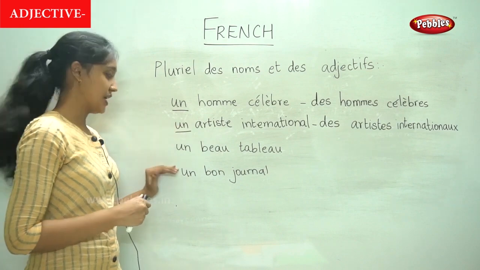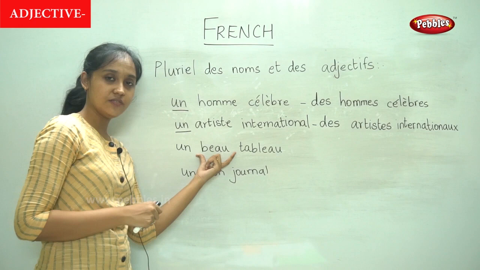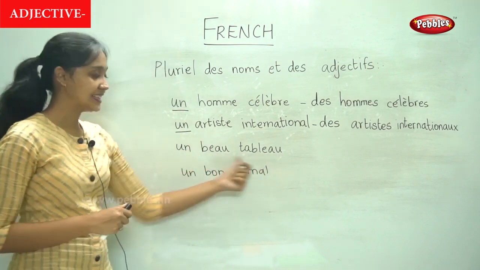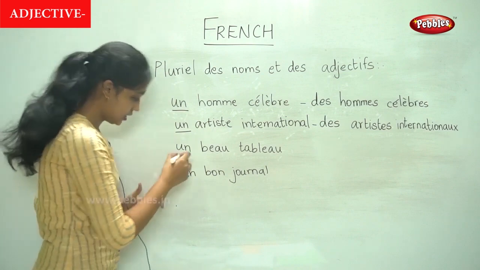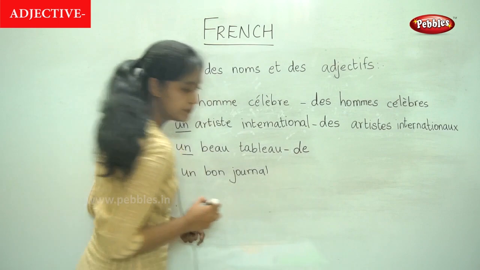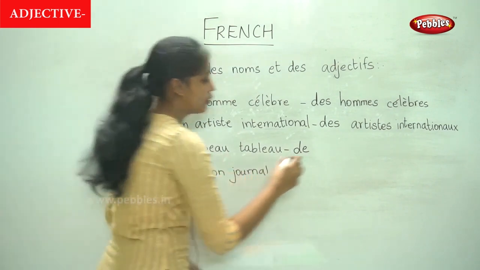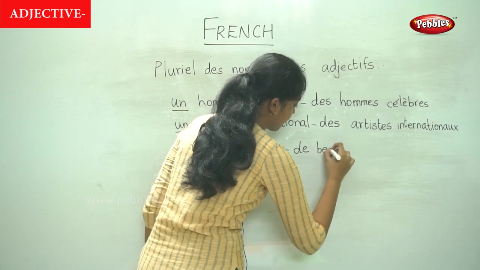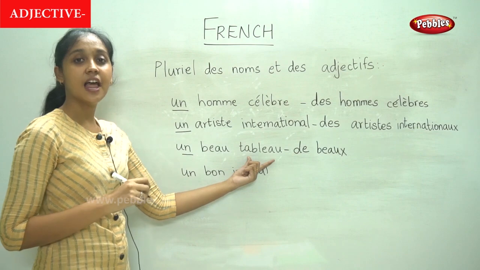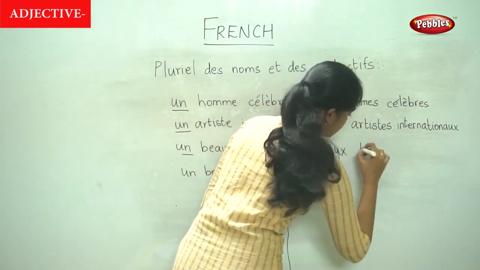Now in the next two examples, I have taken two examples where the adjective comes first followed by the noun. So in that case, un becomes des, beau, the plural for beau is beaux, and tableau, the plural for tableau is tableaux.